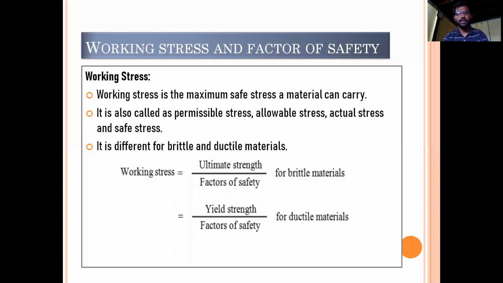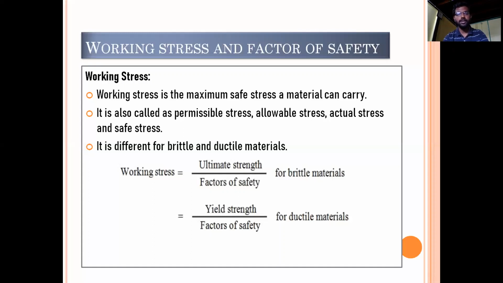For the safer side, you will keep some extra money with you, so that there are no problems in completing the trip or the tour. That extra amount is for the safer side.